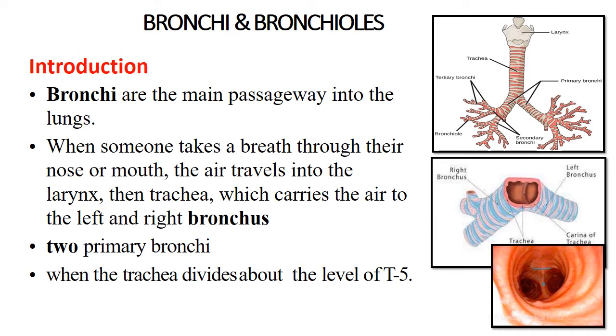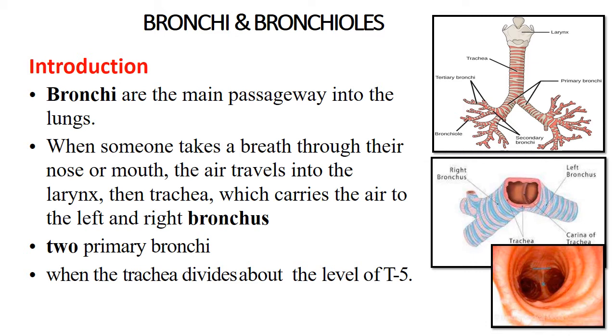Now we'll see the bronchi and bronchioles. First we will see the introduction. Bronchi are the main passageway into the lungs, or we can say it is the division of the trachea. When someone takes a breath through their nose or mouth, the air travels into the larynx, then the trachea, which carries the air to the left and the right bronchus. So there are two primary bronchi.